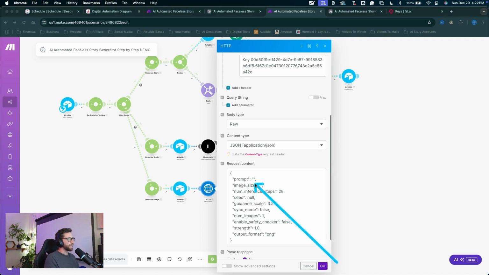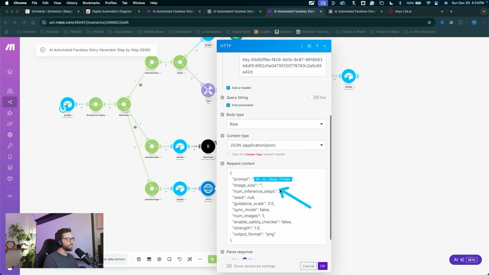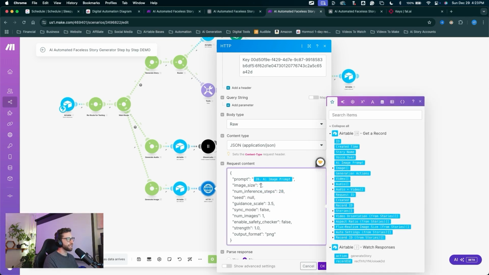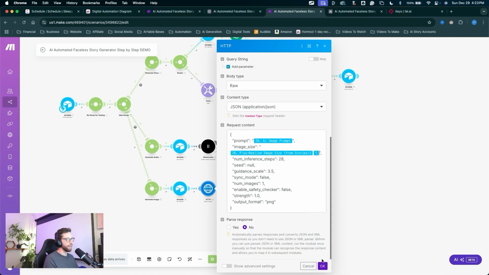Now we need to input these two settings here. So for the prompt in between the quotation marks, we're going to add the AI image prompt. And for the image size in between the quotation marks, we're going to add the Flux Realism image size, but we need to drop down this little arrow and choose that number 1. Then click OK. That one is set up.